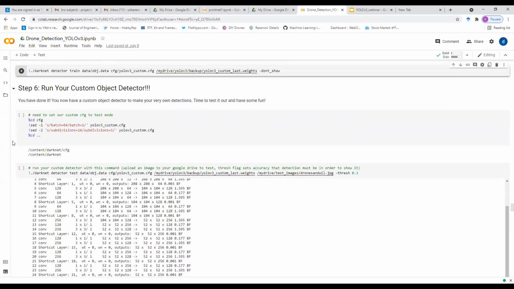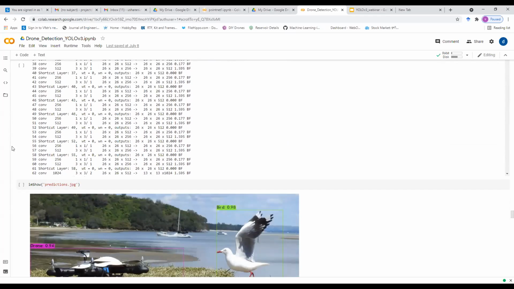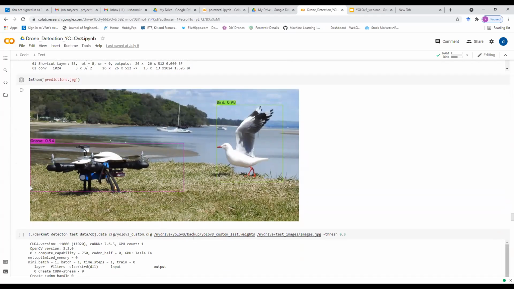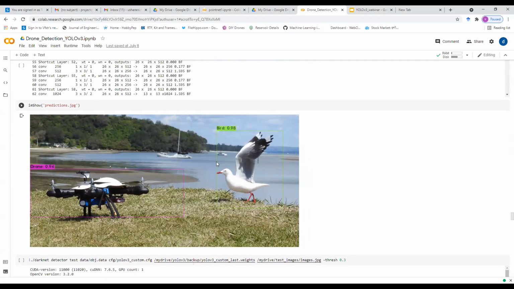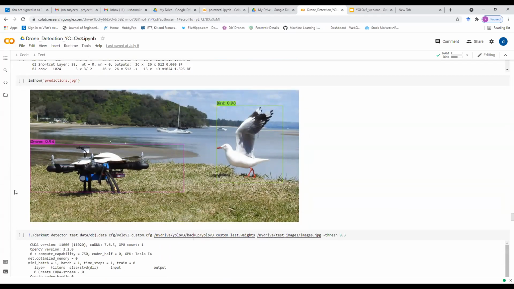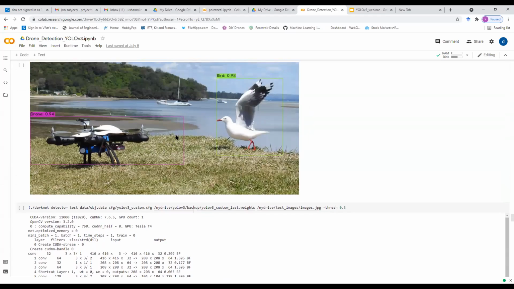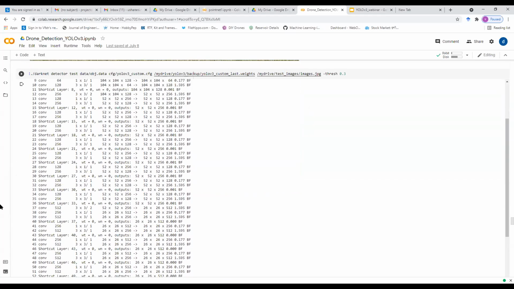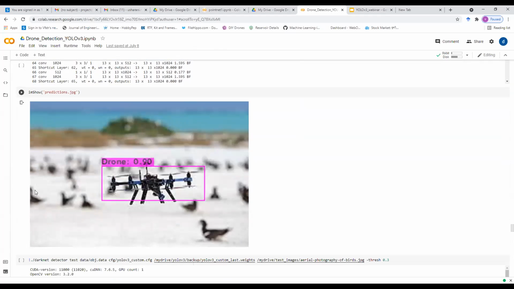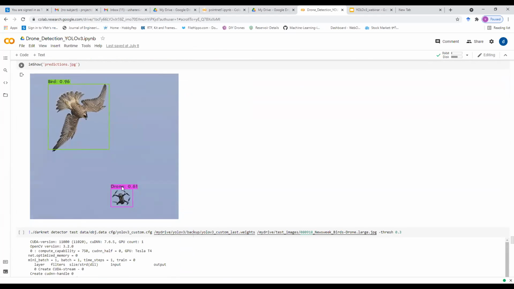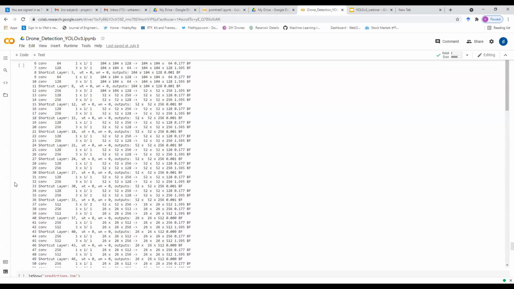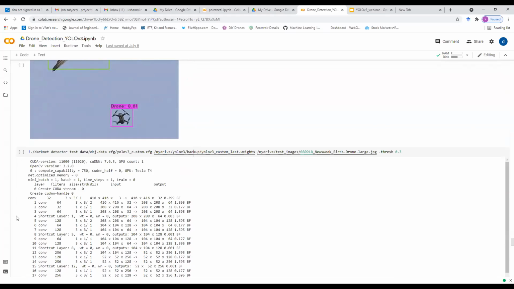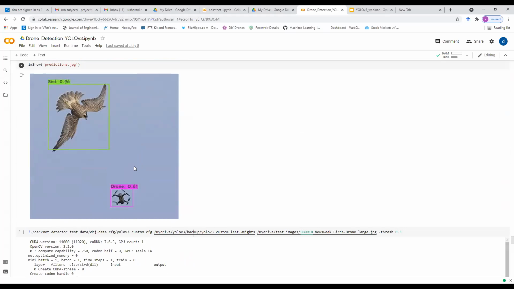After training with our custom dataset, these are the results. We have shown this in the PPT also. These are the test results after training with the custom dataset. This is the drone and bird. There will be some mismatches too. Here the confidence is 0.61. That depends on the size of the image also, and it will distinguish better when the background is blue or white.